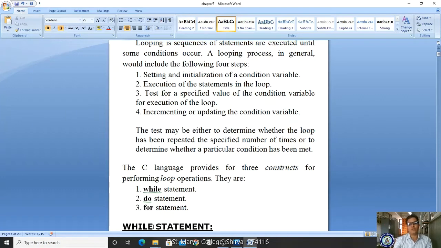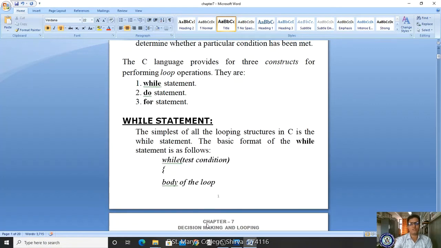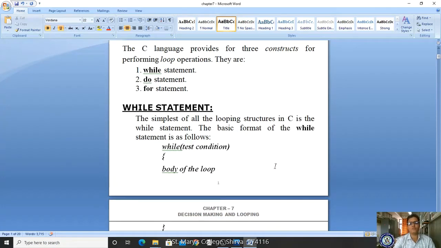Now we will see while loop statements. Statements here means flow of execution. The while loop is the simplest looping statement, and it is also called an entry control looping statement. What do we mean by entry control? It first checks the condition. If the condition is true, then it will enter the body of the statement, and the block of statements will repeatedly execute. It checks the condition first. Only if the condition is true, the body of the statement will execute.